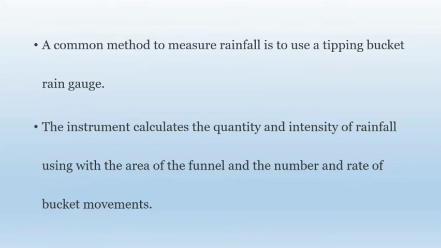We have seen a common method to measure rainfall is the use of a tipping bucket rain gauge. The instrument calculates quantity and intensity of rainfall by using the area of the funnel and the number and rate of bucket movements. So this instrument calculates the quantity and intensity of rainfall, which is measured in millimeters per time unit. It may be month, day or year.